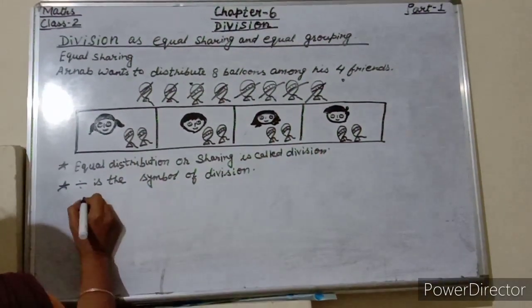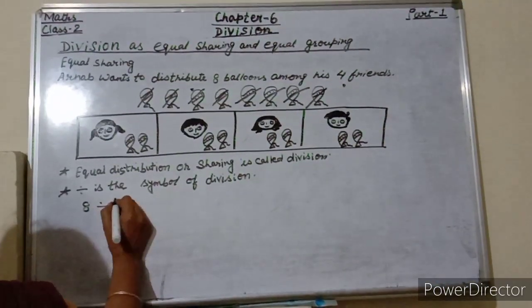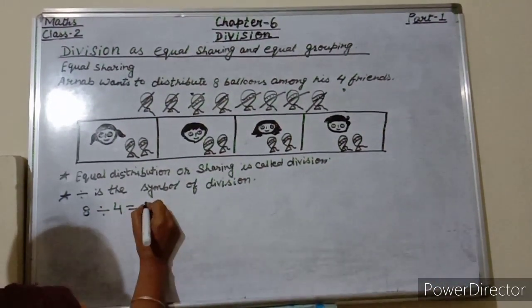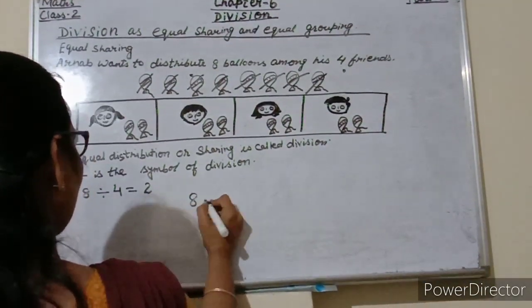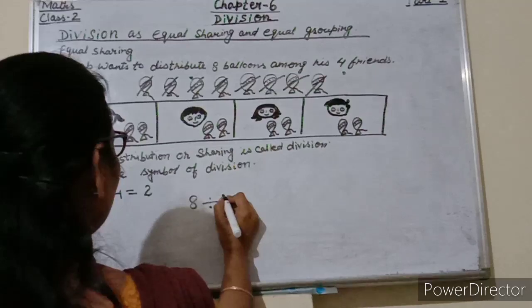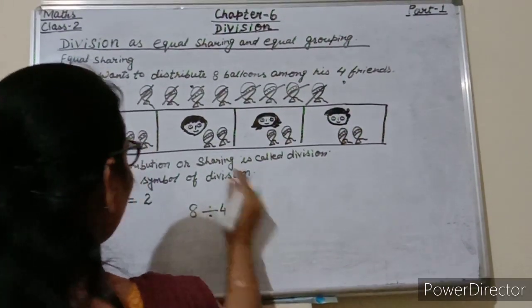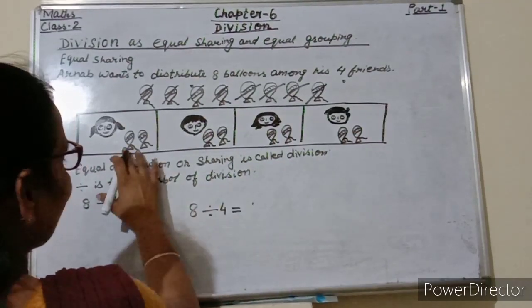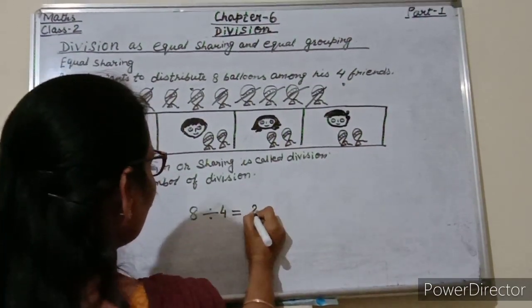So it is written as 8 divided by 4 is equal to 2. So students, here again I am writing 8 divided by 4 is equal to 2. So 8 balloons were there. We have divided 2 balloons to each friend. So 8 divided by 4 is equal to 2.